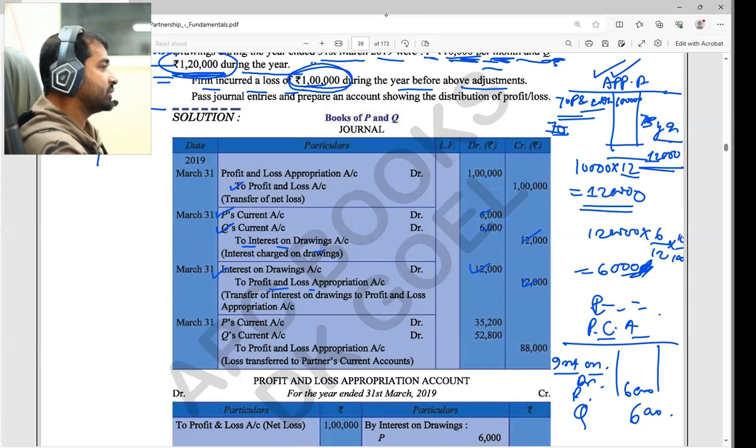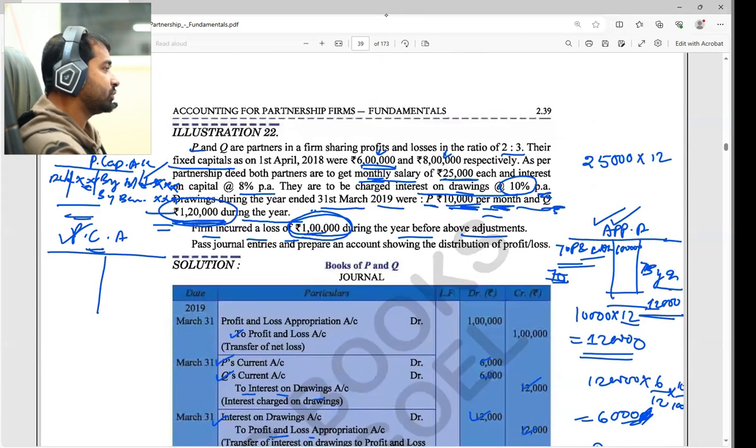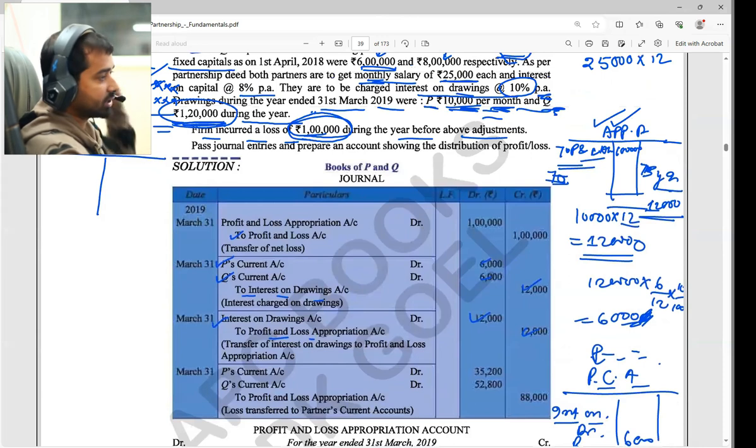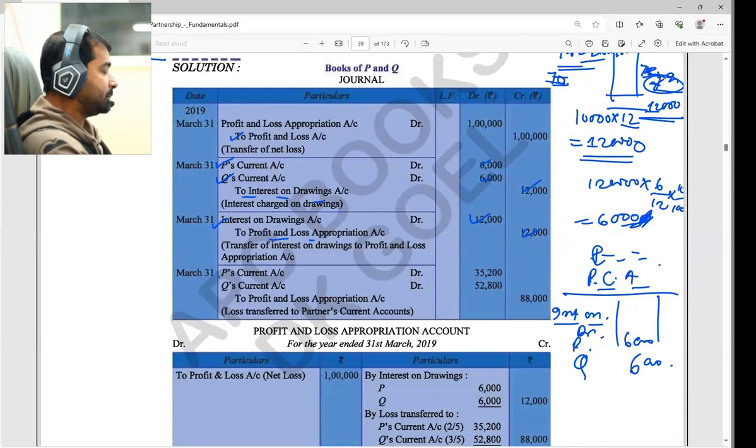That 88,000 will be distributed among the partners as per their ratio. If you check, the ratio was 2:3. So where will the 88,000 loss be shown? See, this is the appropriation account, so the loss will definitely be shown on the credit side. So, partners' current account debit to appropriation account. P's current account debit, Q's current account debit to profit and loss appropriation account, in the 2:3 ratio, that is 35,200 and 52,800, total 88,000.